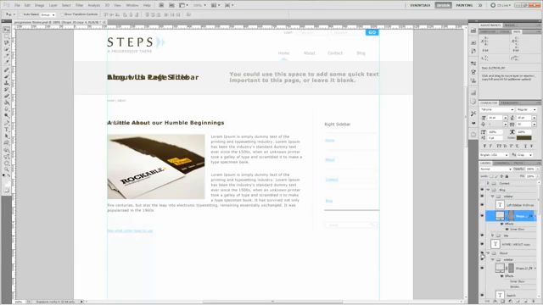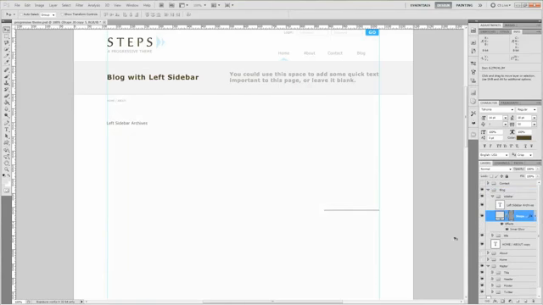Alright. Close that, close the About, and move the separator underneath the left sidebar archives. Just like so. Let's take this and move it farther over. That's good.